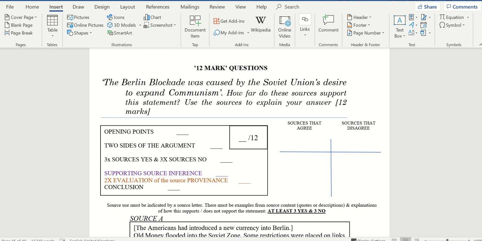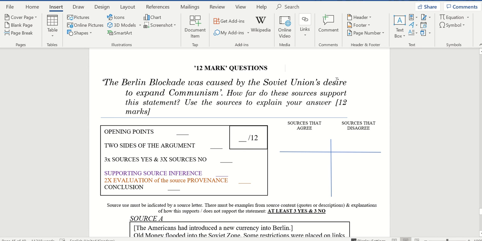For this, you must use as many sources as possible, and you're simply going to do an essay. This may sound a bit scary, but this is the question that students do the best on across all the papers in GCSE history, trust me. And it's very simple. You're going to have a couple of agree paragraphs, maybe two, and then a couple of disagree paragraphs. So you're going to focus on the question.